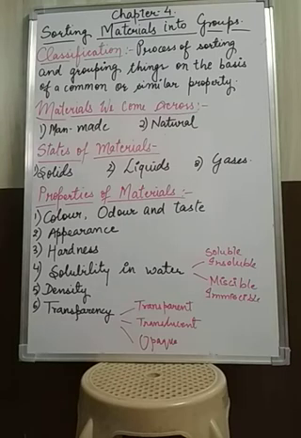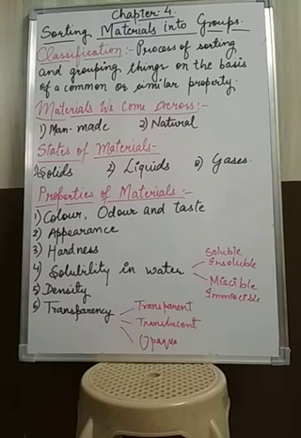Lustrous materials are those which have shine, which have luster, and basically these lustrous materials are metals. And non-lustrous materials are those which do not have shine, like wood. Wood does not have shine, so it will come under non-lustrous material. So if you want to know which is metal or which is wood, you can classify the object based on this property.